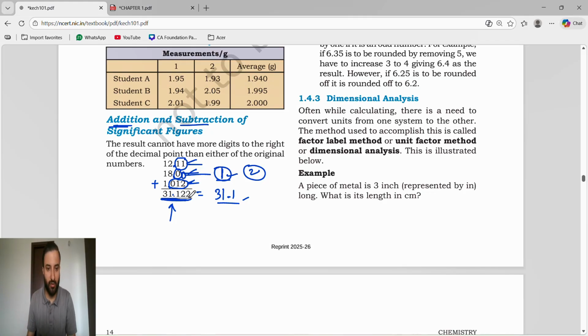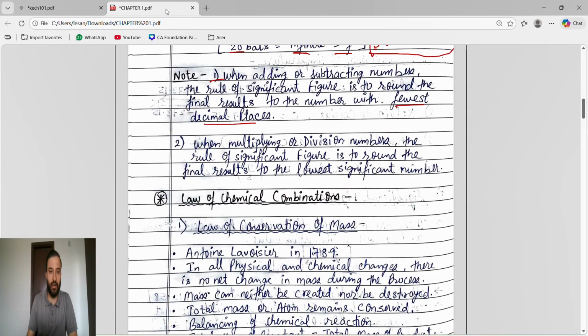So we round off to 2. 31 we write as it is, then after the decimal we write 2 digits. 1 stays as it is, then the remaining is 22, which rounds off to 20. So 31.12. Everyone knows rounding off. So like this for addition and subtraction.